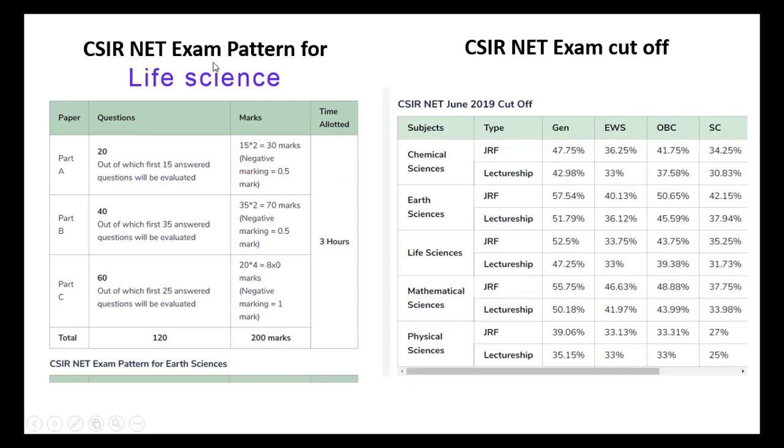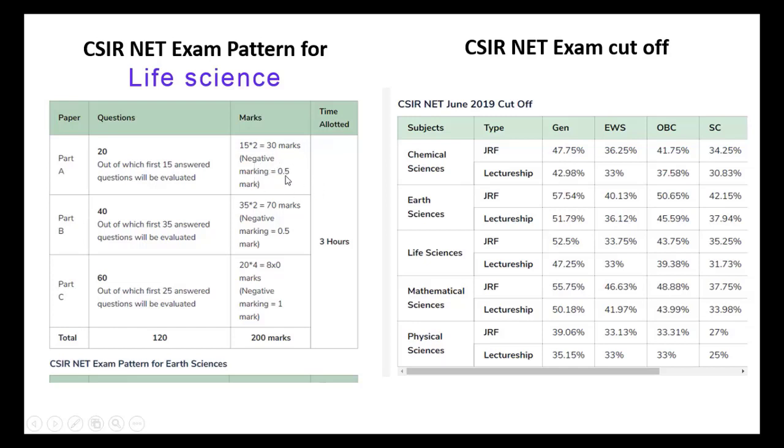Here is the CSIR NET exam pattern for life science. It carries Part A, Part B, Part C. Part A carries 20 questions. Out of 20 questions you may attempt 15, so 15 into 2, 30 marks. There is negative marking also.